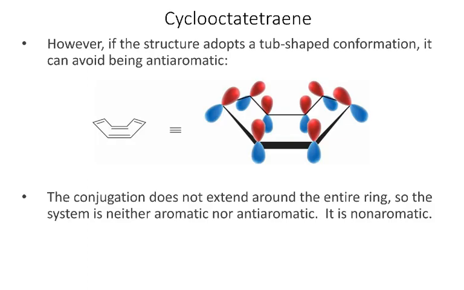Now, this anti-aromaticity only holds if the molecule maintains its planar structure. If it bends, then it breaks up the conjugation, and now the relative energies of the molecular orbitals are going to be different than we saw when we drew the Frost circles. So this is in fact what cyclooctatetraene does, right? It doesn't want to be anti-aromatic, right? Anti-aromatic is bad for stability. So it forms this tub-type shape to break up the conjugation, and so then this breaks up the anti-aromaticity. So it's still not aromatic, certainly, but it can avoid being anti-aromatic by changing its shape.